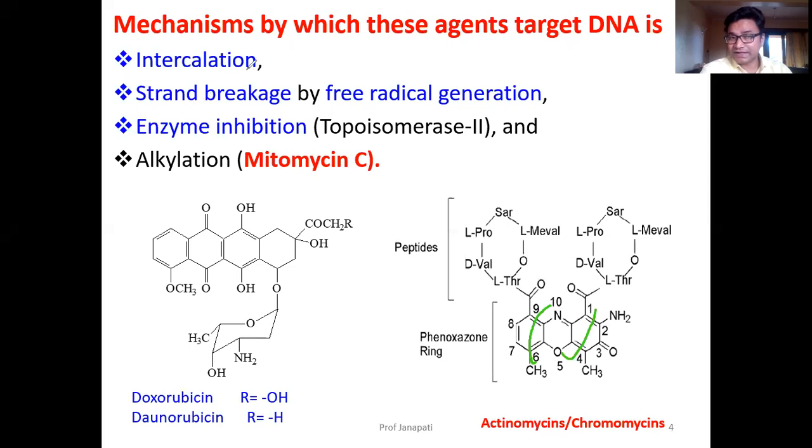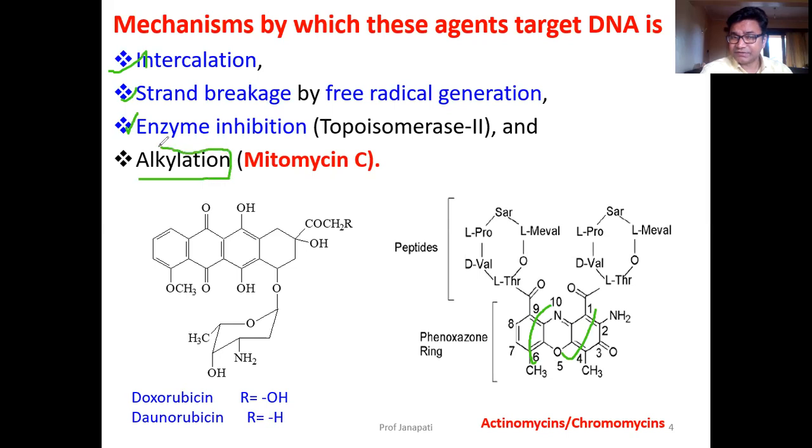Next, after binding and entering between the strands, they cause strand breakage by free radical generation. We will study that. Next one is enzymatic inhibition, by blocking topoisomerase 2. All the drugs we discussed in the previous slide act by number one, number two, number three.